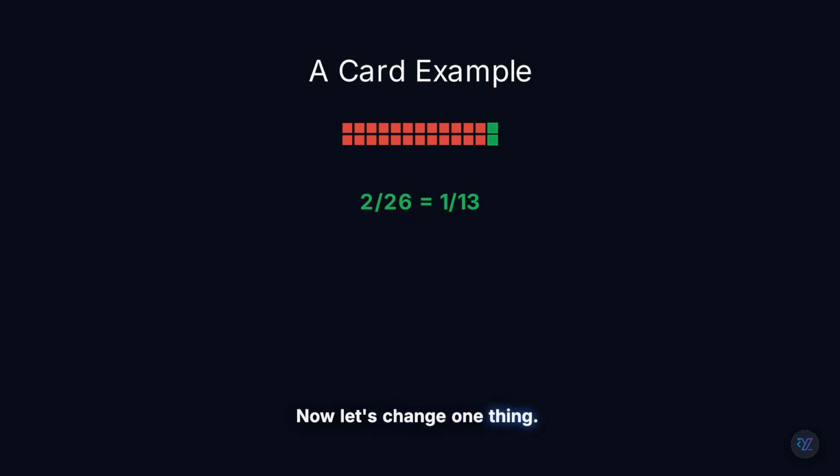Now let's change one thing. Given that the card is red, what's the probability it's a king? We learned the card is red. That information changes everything. We're no longer choosing from 52 cards. We're choosing from only 26. And among those, there are only 2 kings. 2 over 26, or 1 over 13. The condition changed the sample space.